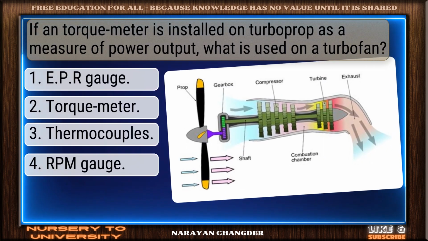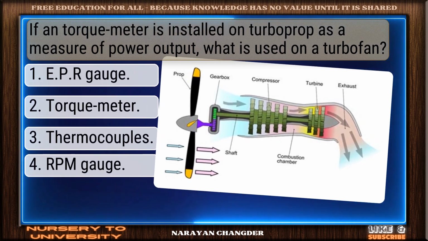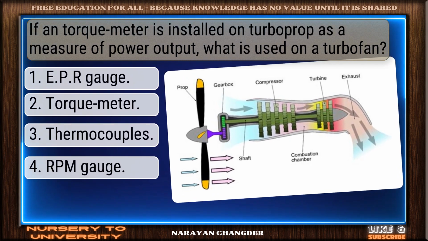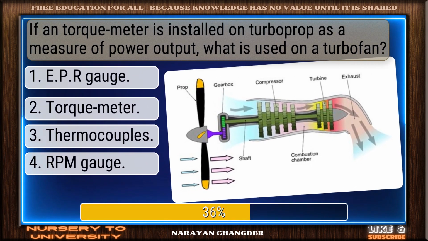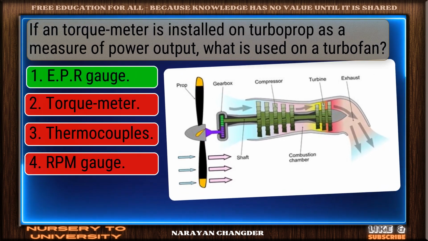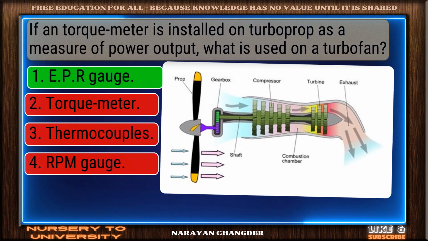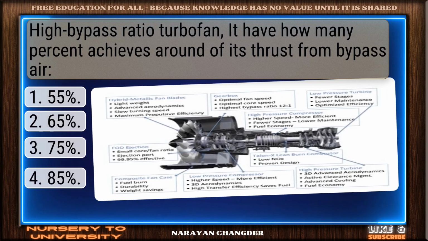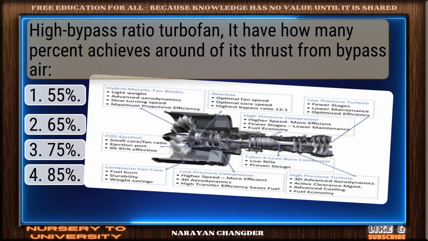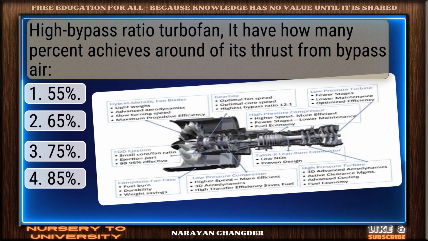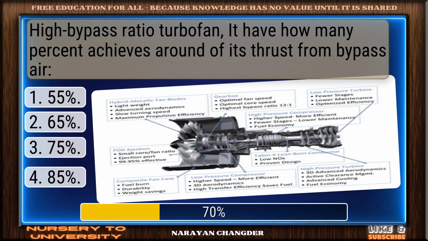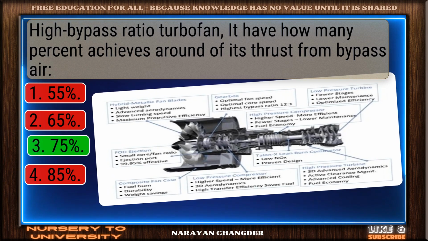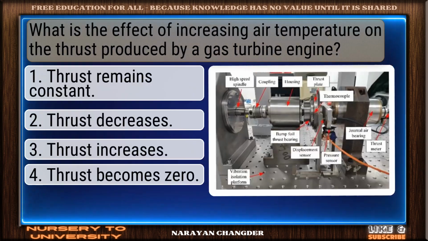If a torque meter is installed on turboprop as a measure of power output, what is used on a turbofan? You're right. EPR gauge is the correct answer. High bypass ratio turbofan, how many percent of its thrust is achieved from bypass air? Excellent. 75% is a brilliant choice.